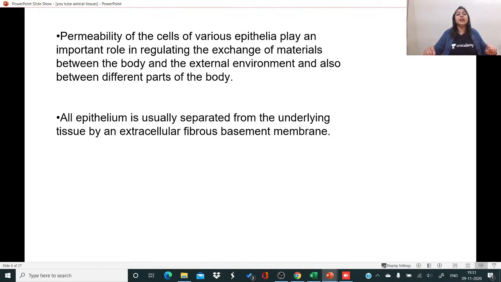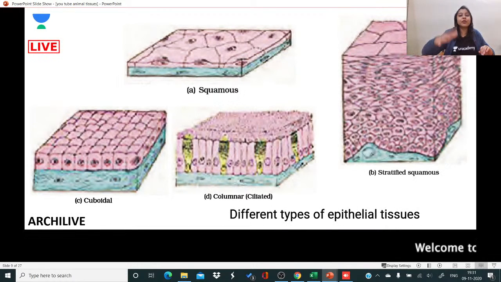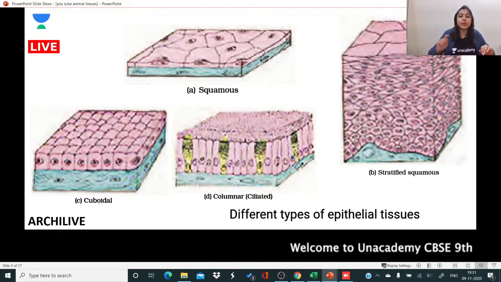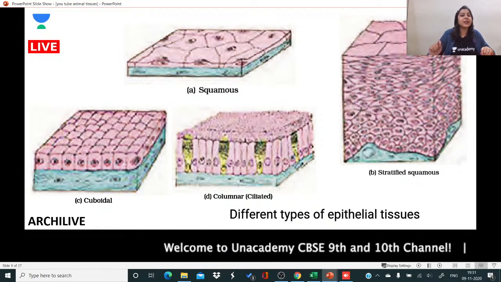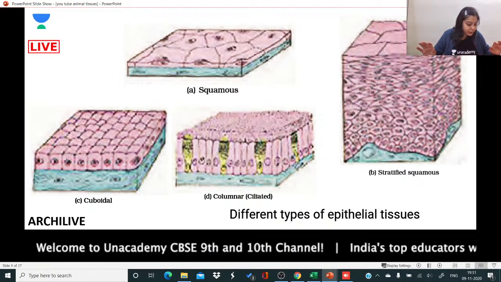Okay, so now what is going to happen over there is that the very thin lining is going to act as a very thin membrane through which exchange is going to occur, and that thin membrane is going to be made only of epithelium, which is going to be again very thin. What kind of epithelium is the thinnest epithelium? We have types of epithelia which we are going to study here in detail. The types of epithelia are squamous epithelium, cuboidal epithelium, columnar epithelium and stratified epithelium. Do you see all the types of epithelia?